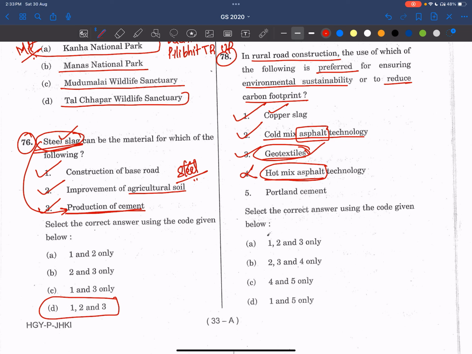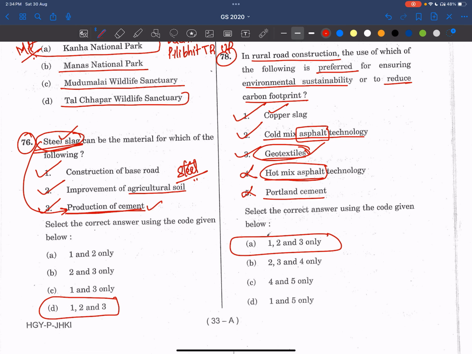Now see, and now Portland cement. Here we have seen the production of Portland cement. It is not environmentally viable, right? A larger amount of pollutants are released. Carbon emissions are also released. So well, this also, the answer is 1, 2, and 3.